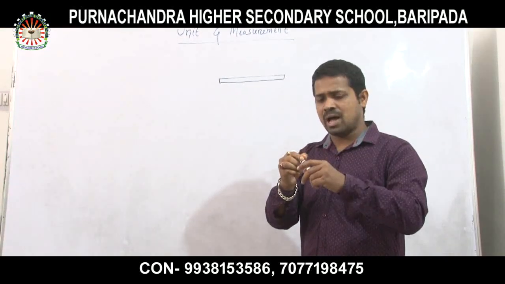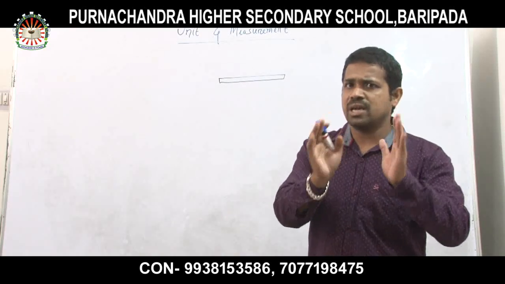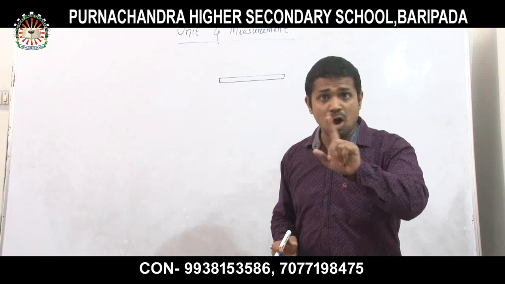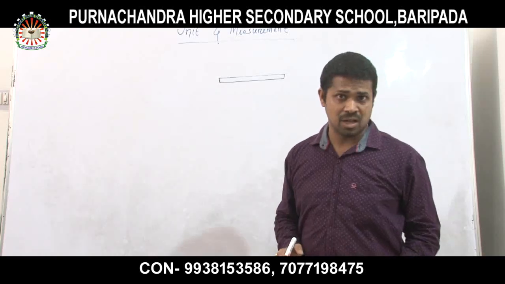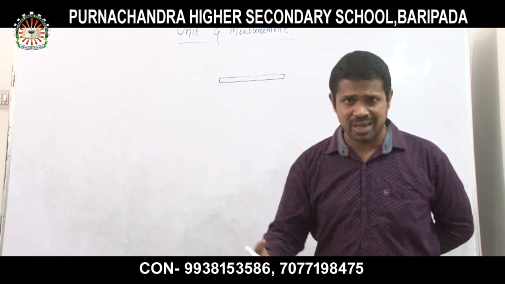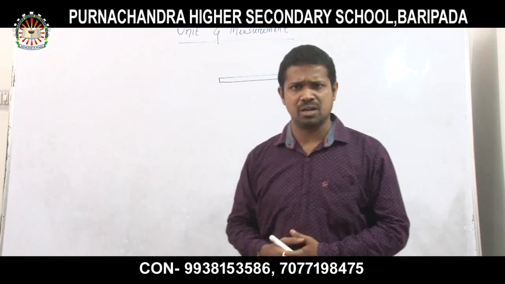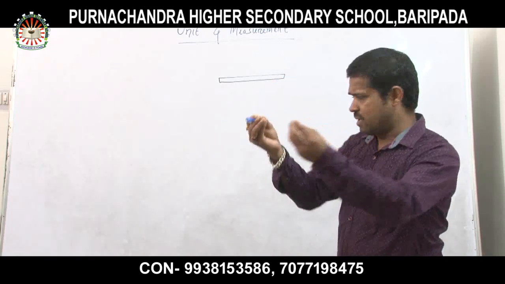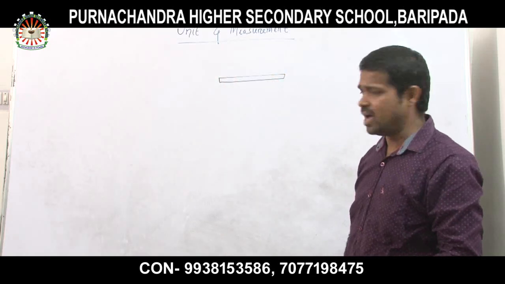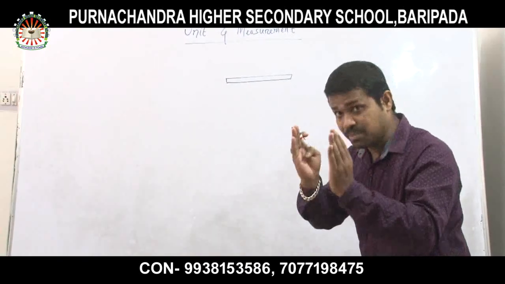Suppose I take an example of a scale. Generally, I think in the market the length of the scale is either 15 centimeter or 30 centimeter. You cannot find a scale having 16 centimeter. Can you find one in the market? No, because this is the standard thing. When you go to the market to purchase a scale, the standard length of the scale becomes 15 centimeter or 30 centimeter. Clear? Okay. So I have to bring the device. Then I have to put it here and measure the length. Very simple.